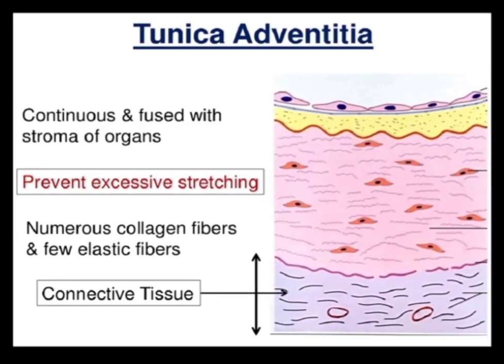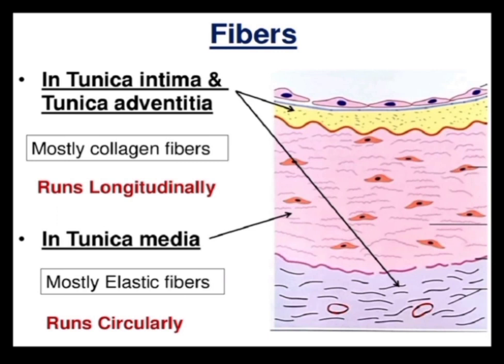Tunica adventitia is continuous and fused with the stroma of the organs. It prevents excessive stretching. There are numerous collagen fibers and few elastic fibers. This is the connective tissue layer, tunica adventitia. In the tunica intima and tunica adventitia, mostly there are collagen fibers which run longitudinally, and in the tunica media mostly we have elastic fibers and they run circularly along with the smooth muscles.